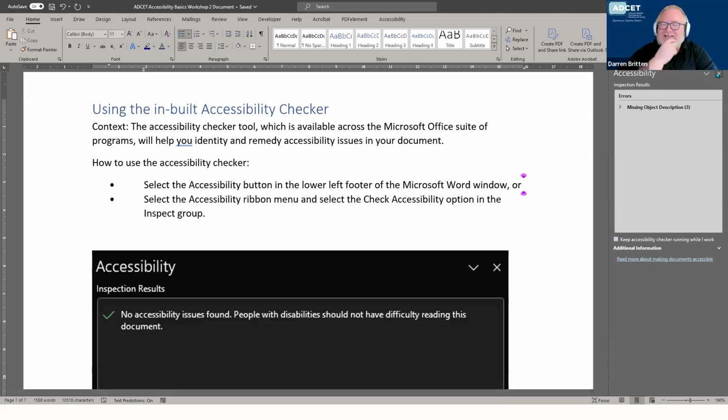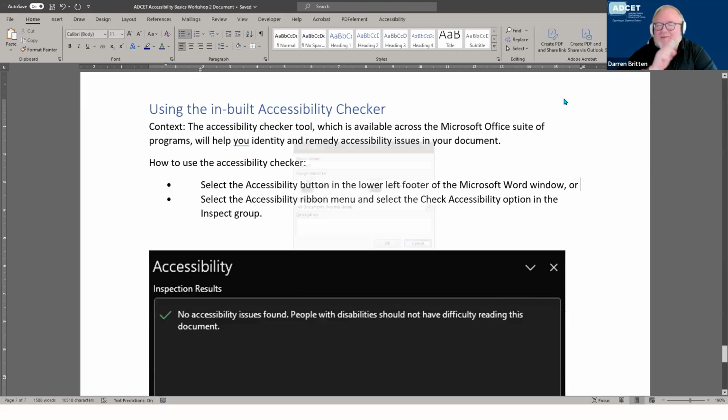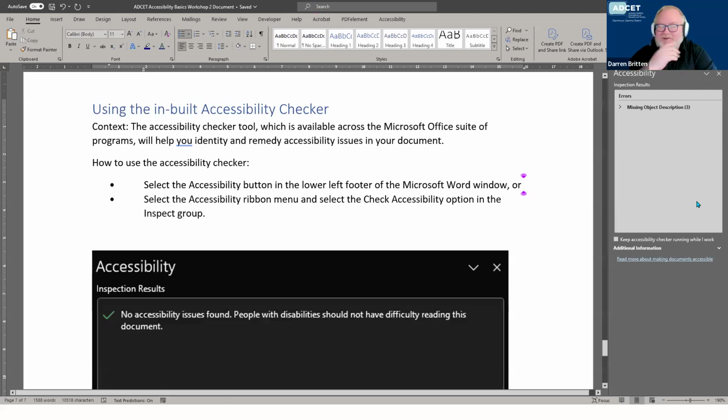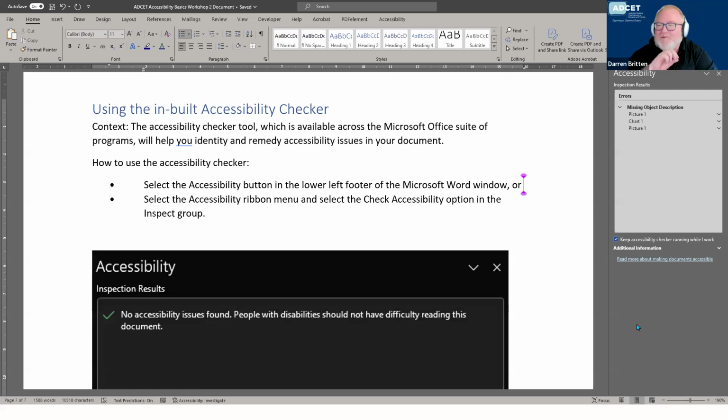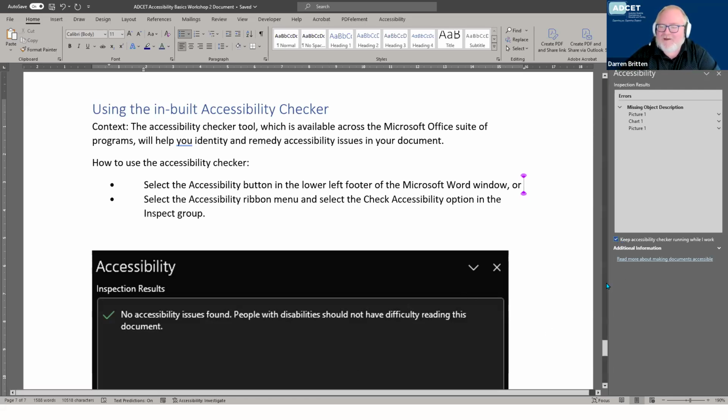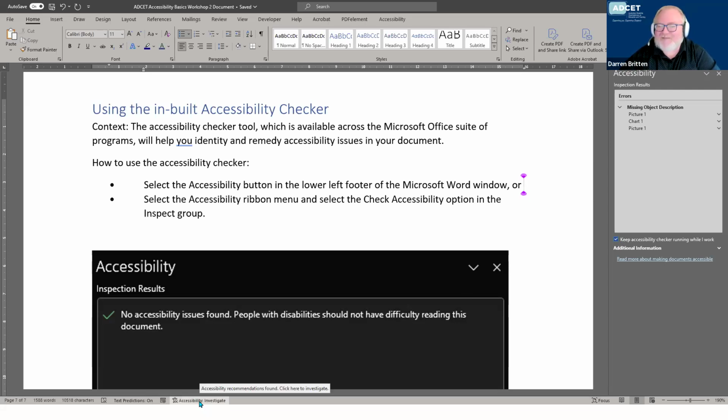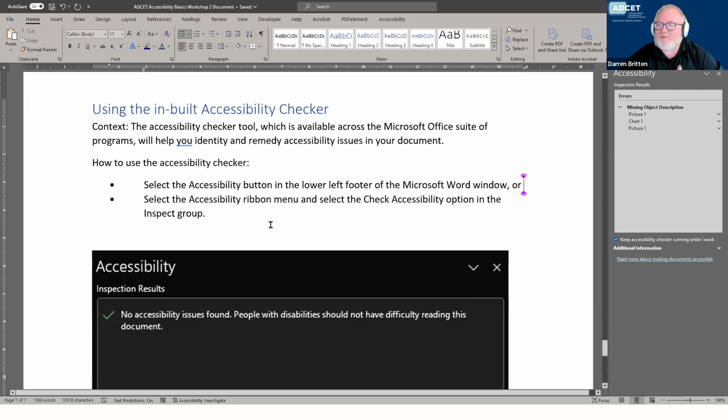Yes. There's a couple of things with the accessibility checker. Again, the accessibility checker is your friend and it will help you. One thing I would suggest, as Justin's doing there, is you can use the search to quickly find something if you're not sure which ribbon it's buried in. But there's an option at the bottom of the accessibility checker panel that lets you keep the accessibility checker running while you work. This is really handy while you're putting a document together, and that gives you that little description down the bottom left in the footer of Windows, showing accessibility, and it's saying investigate. As you're going through, it'll pick up things as you're doing it.